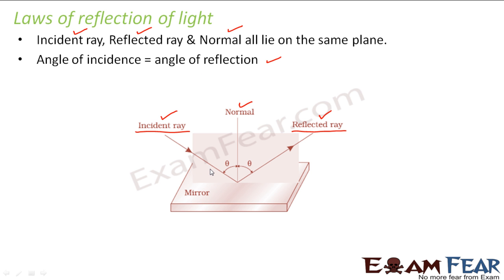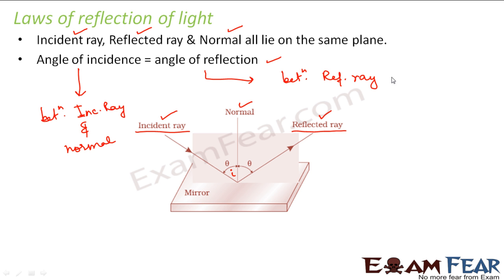Now, what is the angle of incidence? The angle which the incident ray makes with the normal is known as the angle of incidence. So this is my angle of incidence, between the incident ray and the normal. Similarly, which is the angle of reflection? It is the angle between the reflected ray and the normal.